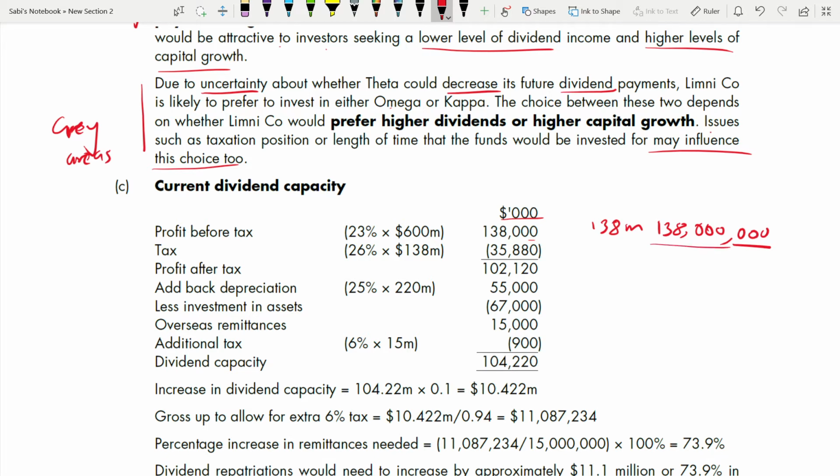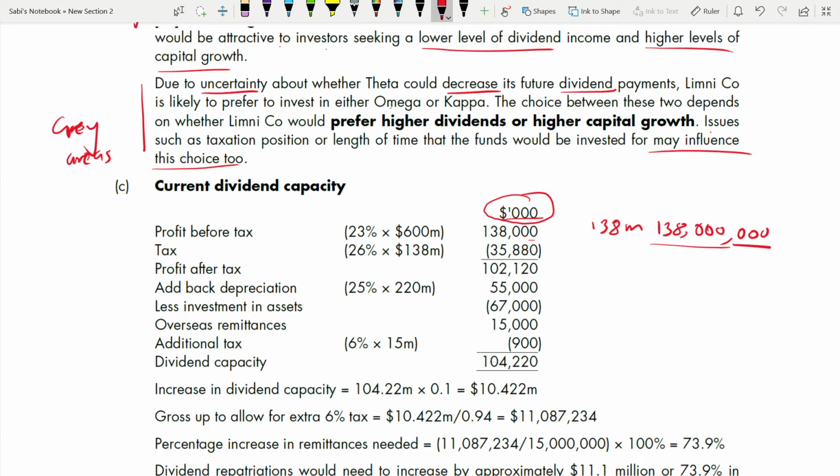So here you cannot go wrong if you are putting on the top that these are in thousands. Then you have to count the number of zeros you are putting. Please don't make this mistake, because in your calculator you are not getting the number of zeros, you are just getting 138, 23% of 600.